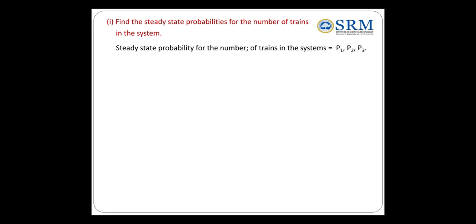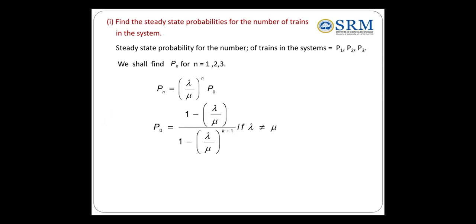So you write the formula for Pn. Pn is nothing but (lambda by mu) whole power n times P naught. When lambda is not equal to mu, substitute the P naught value. Here lambda is not equal to mu, so I use the first formula. Just substitute lambda, mu, k values, then P naught is 0.5333.